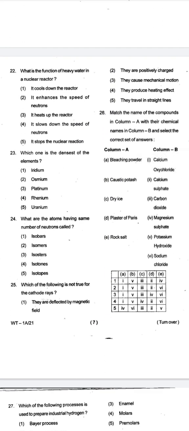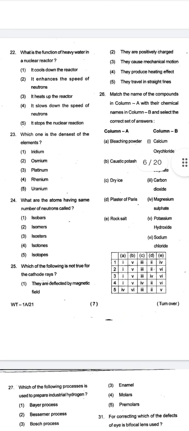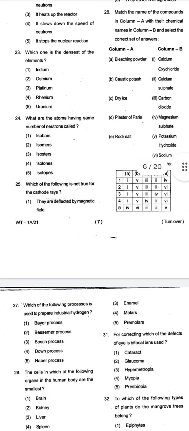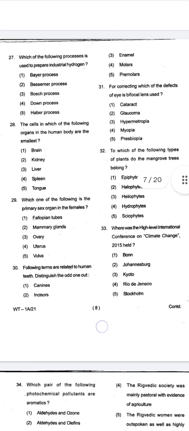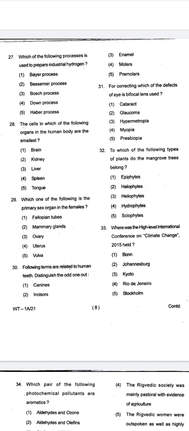Again, when we move to page number 6, we can see which one is the densest of the elements, and what the atoms having the same number of neutrons are called. Now this is a question of chemistry subject, so again this is a part of GS subject. Let's move further. Which one of the following is the primary sex organ in the female? Now this is a question of biology, which is part of the general science subject.